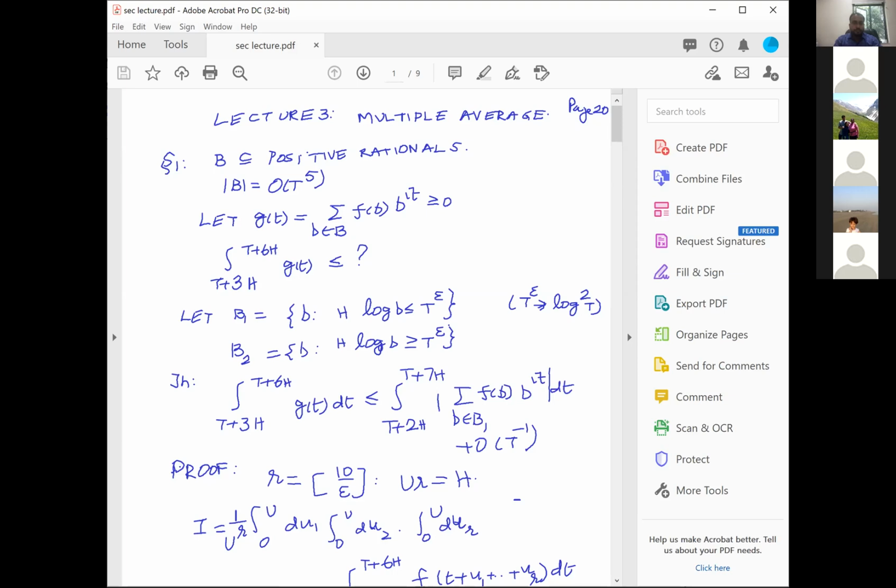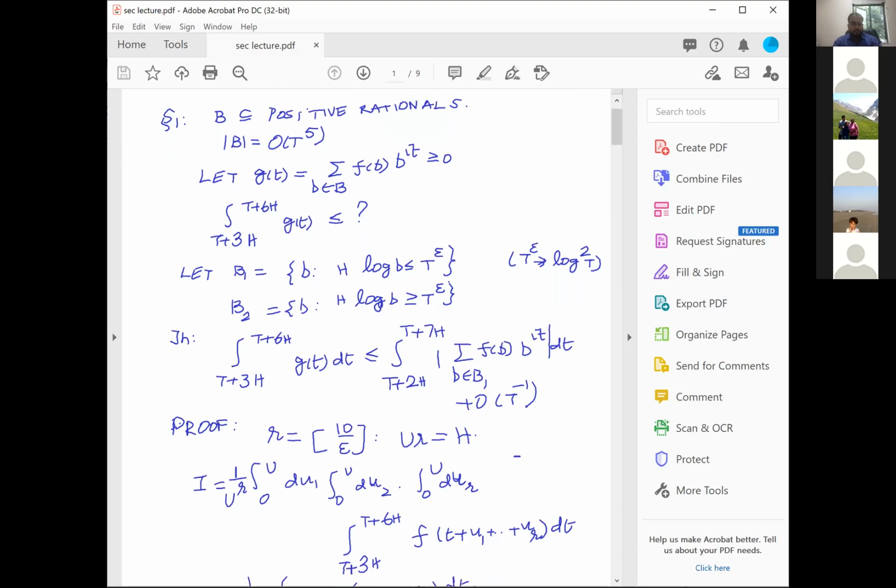Fix an epsilon positive, and for a fixed epsilon, define R to be the integral part of 10 over epsilon, and define a capital U such that capital U times R equals H. Therefore, capital U is essentially the same order as H because R is a constant.